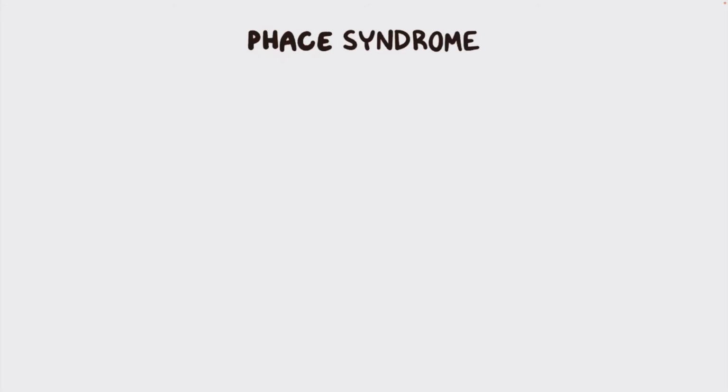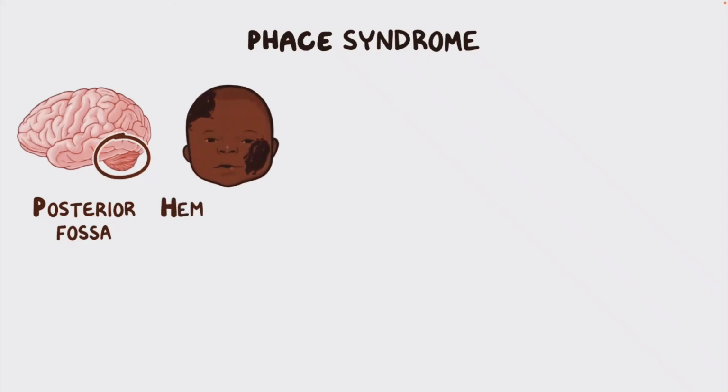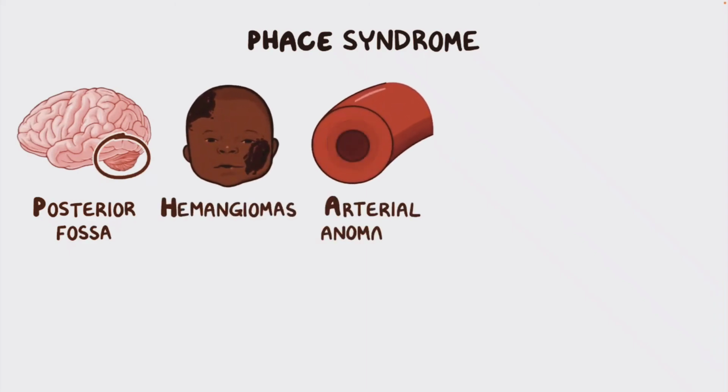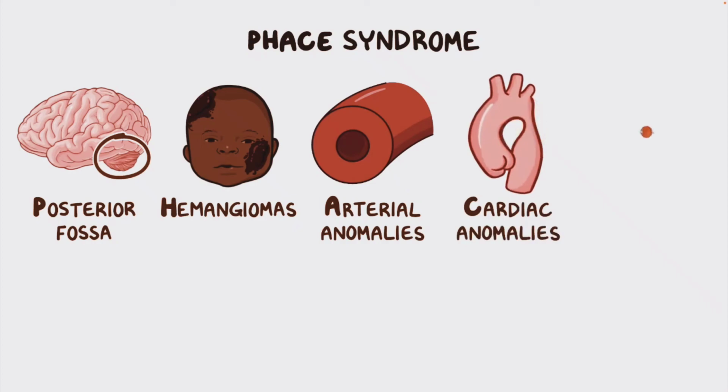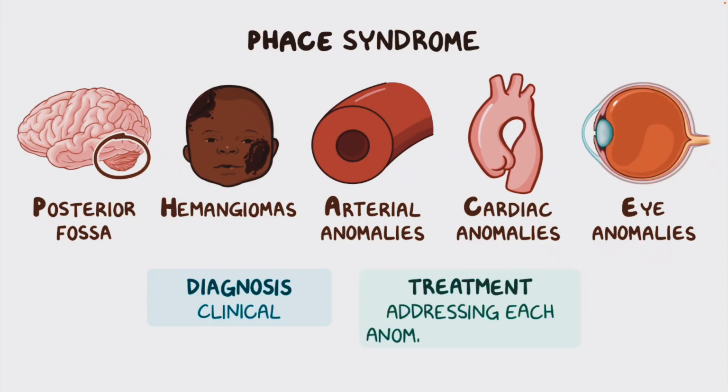Alright, as a quick recap. Phace syndrome is a rare disorder characterized by structural defects of the posterior fossa of the brain, large infantile hemangiomas, arterial anomalies, cardiac anomalies, and eye anomalies. Diagnosis is clinical, and treatment involves addressing each anomaly individually.